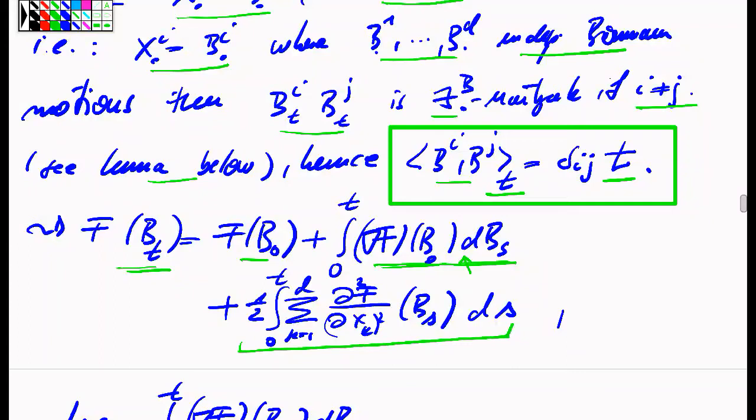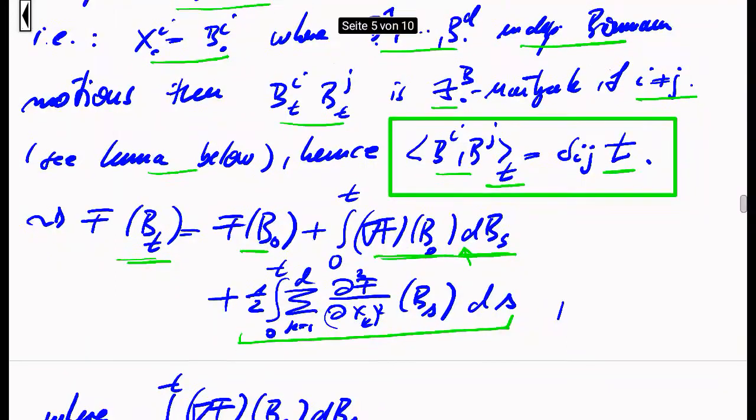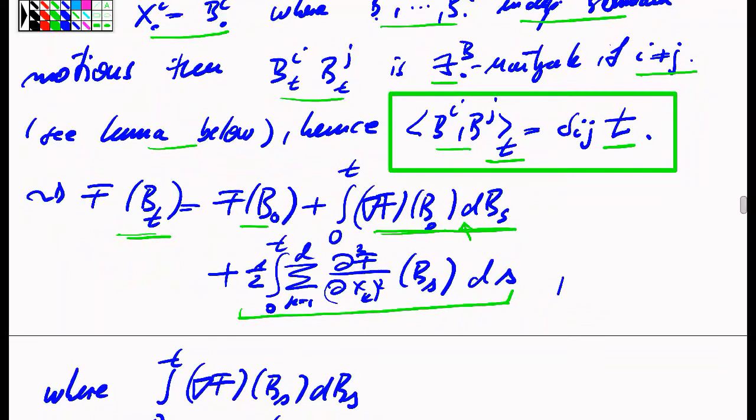include a second order correction, which involves the second order derivatives of the function in all possible directions. But I have written here already a shortened version, or the effective equation in this particular case, because here, if you recall, hypothetically, all different possible combinations of second order derivatives of the function f might appear.